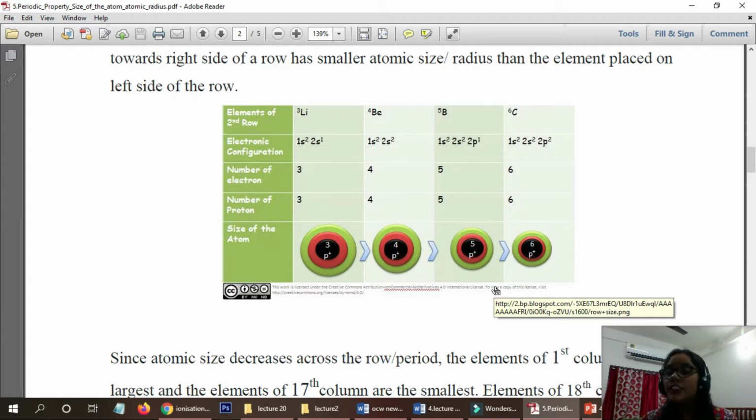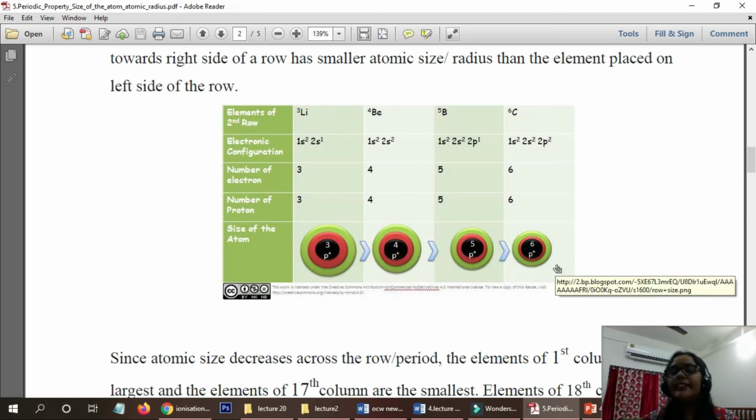The nuclear charge will be increasing. If the nuclear charge increases, it will hold the outer orbital electrons more strongly. That's why if we go towards the right side, the size will decrease. Is this clear to all?